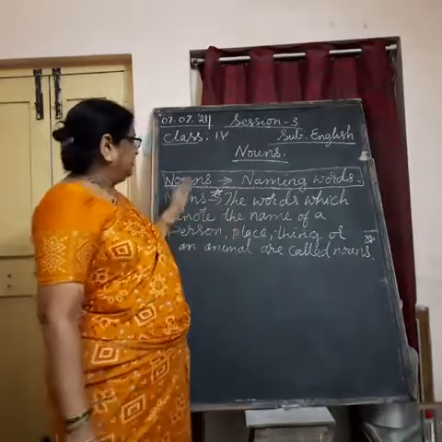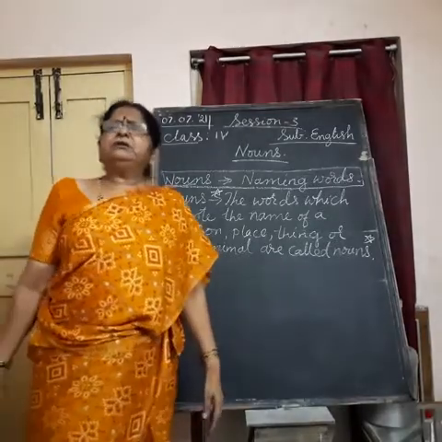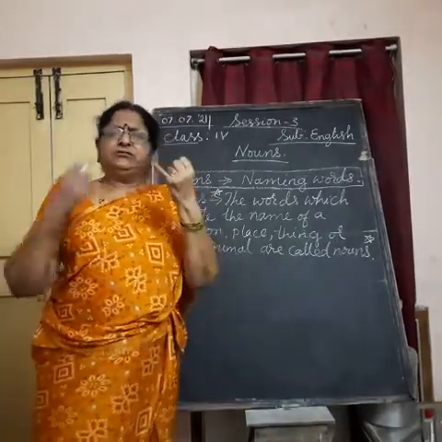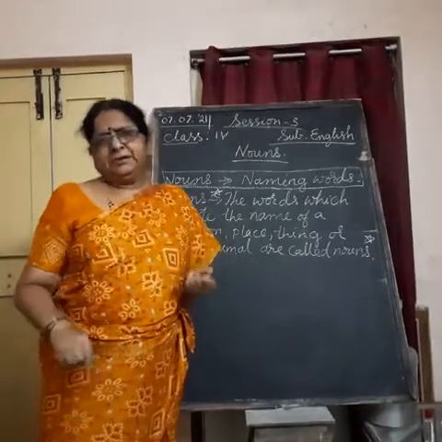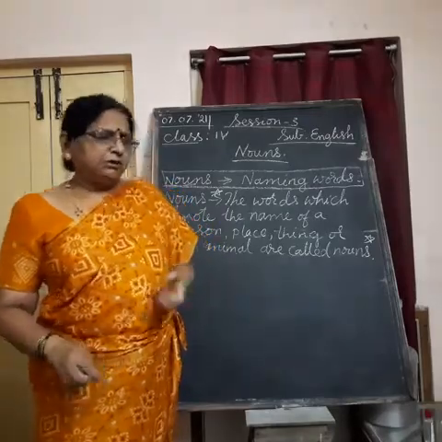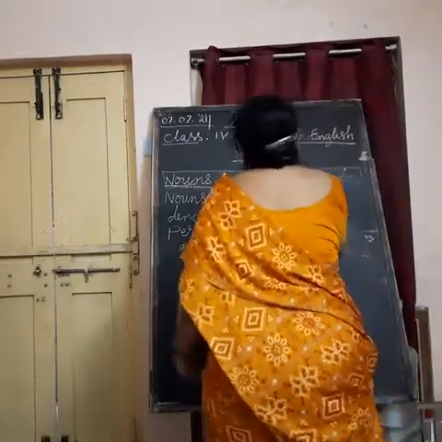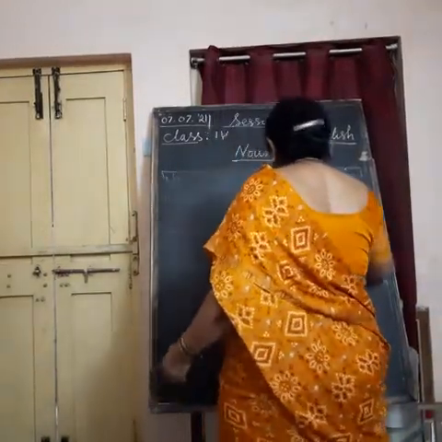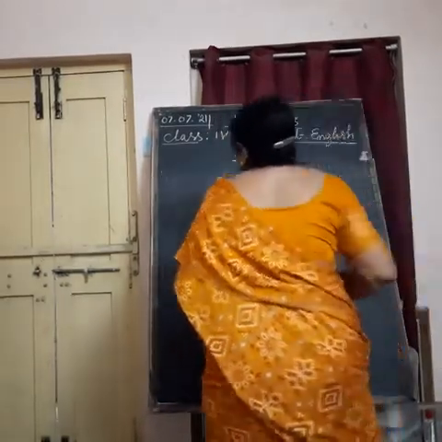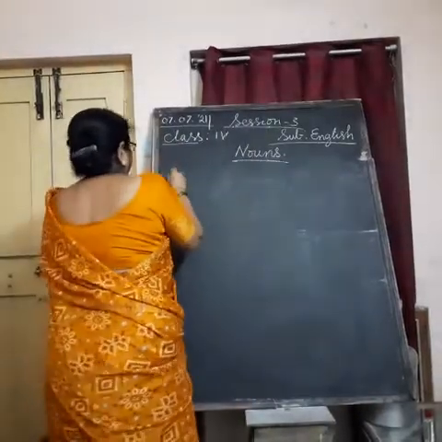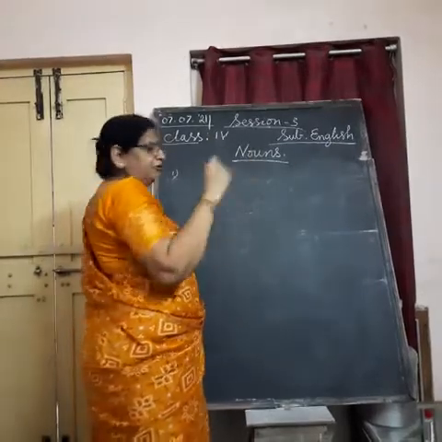In general, if we talk, all naming words are called nouns. What do they name? What names do they tell us? They give us the name of a person, place, thing, and animal. Okay. So, now I will show you with an example. See, in the sentence you can get the noun in the beginning or in the middle or at the end.